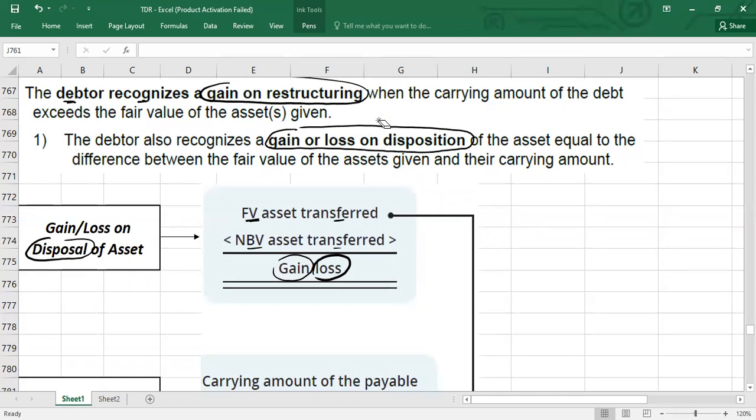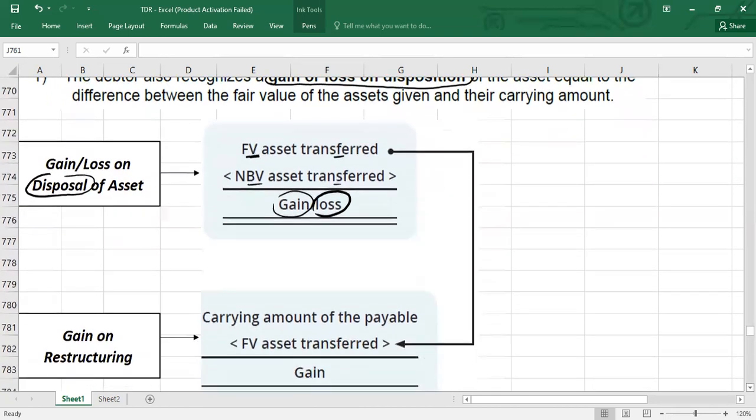The second thing is called gain on restructuring, because the debtor for sure will have a gain on restructuring. The debtor will not have a loss, otherwise there is no need to settle in full. So how do you calculate the gain on restructuring?